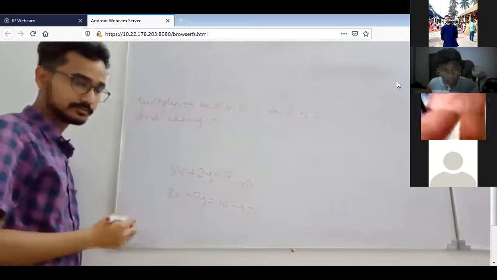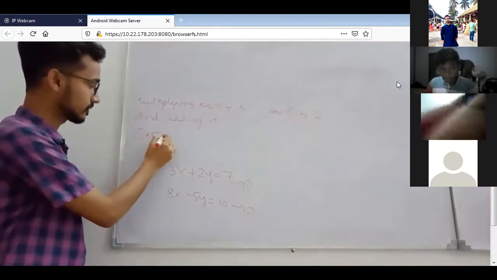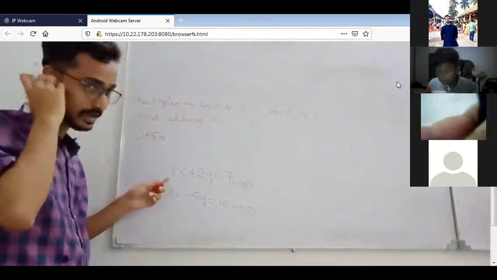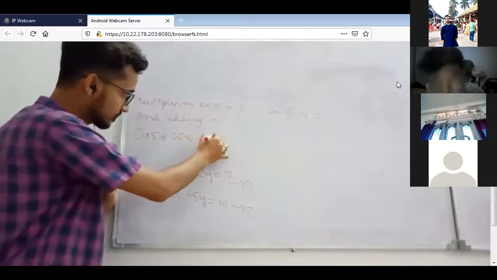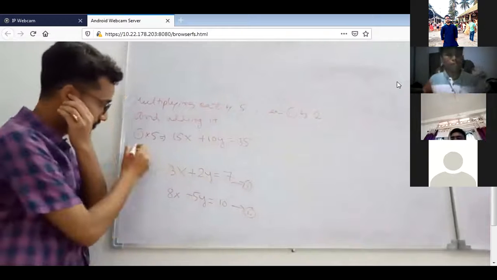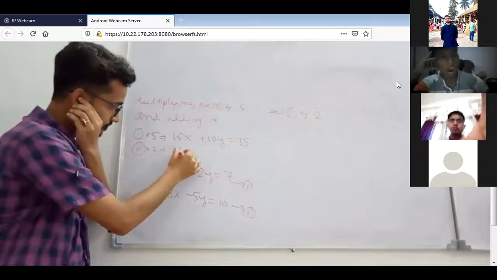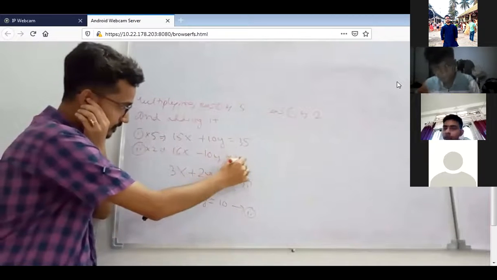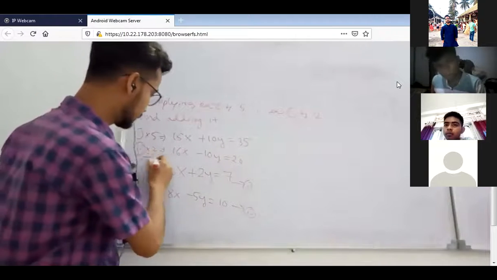Now see, equation 1 multiplied by 5. When you multiply this one by 5, it will be 5 into 3, 15x, plus 10y equal to 35. Then if you multiply this equation by 2, it will be 2 into 8, 16x, minus 10y equal to 20.